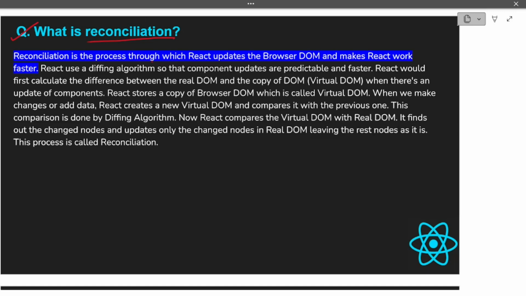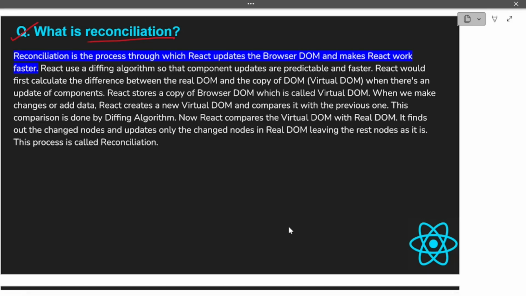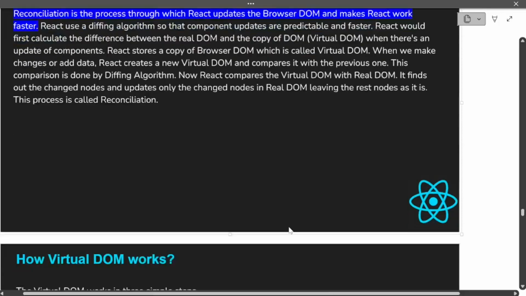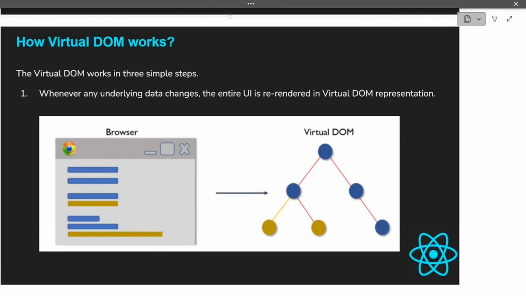we will come to this answer again and we will understand what this answer is saying. So for now, just read this highlighted line, that is, reconciliation is the process through which React updates the browser's DOM and makes React work faster. Let us now understand what is reconciliation in React. So basically, in order to understand reconciliation, we have to understand the concept of virtual DOM. So let us quickly understand how virtual DOM works.